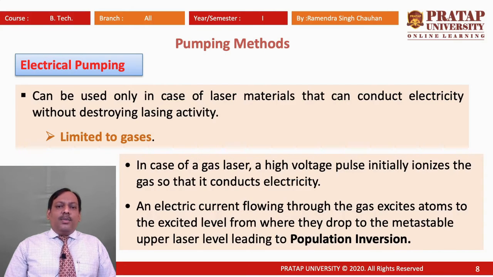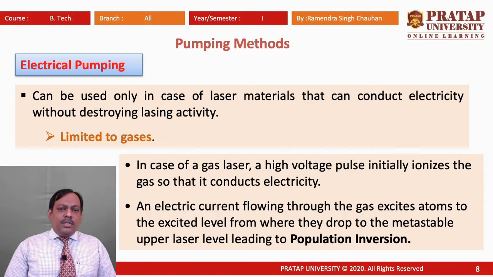Due to ionization of the gas, electron and ion pairs are formed and they conduct electricity, and these electrons collide with other gas molecules, and these gas particles or atoms acquire energy.